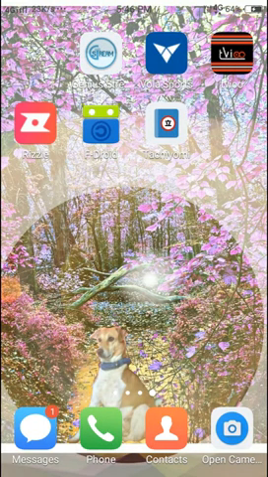Today we'll see something very safe and very secure. We can see the iPhone App Store and iPhone security. So in Android, another app is there to keep the phone secure. Same, we can download it. It's not available on the Play Store, so I'll give the link below. You can download it there. The app name is F-Droid.